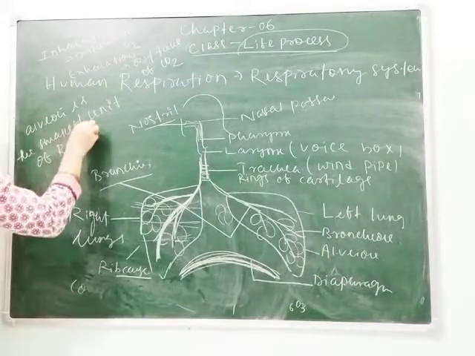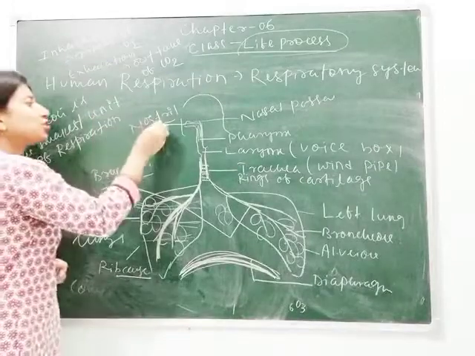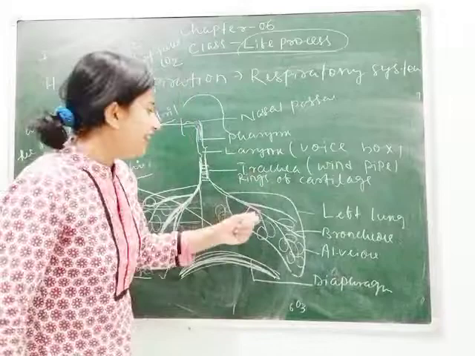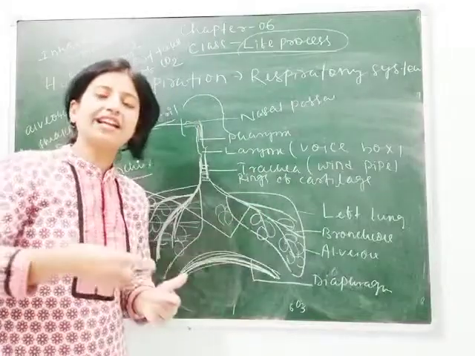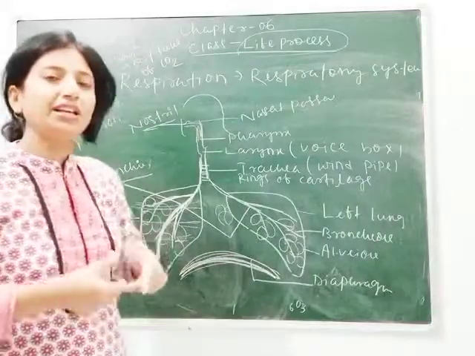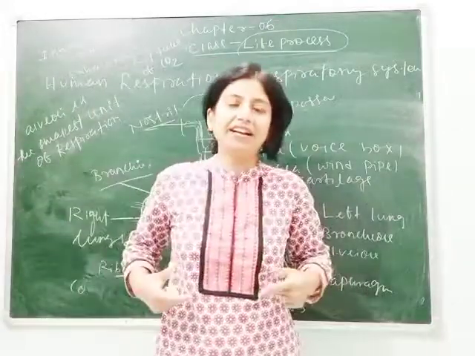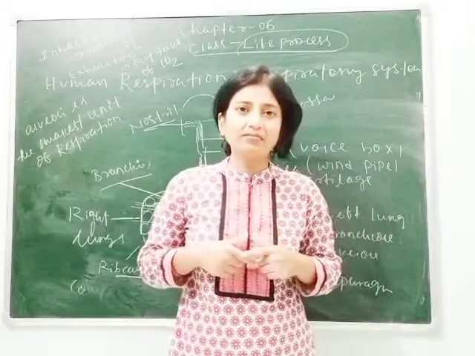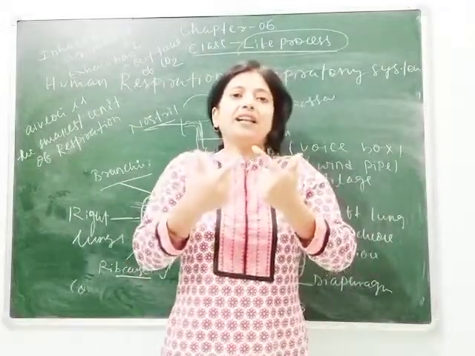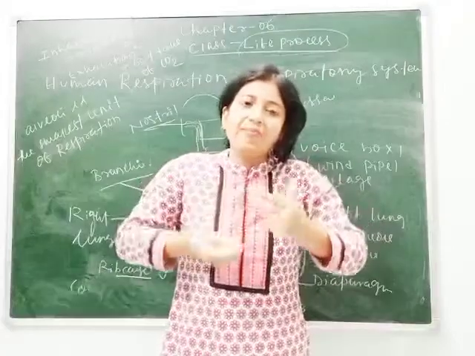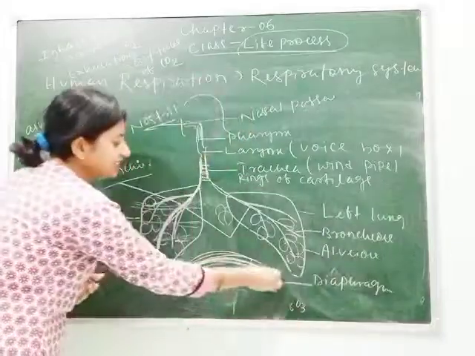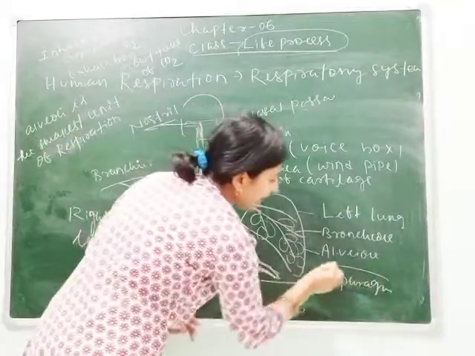So the oxygen that entered through the nostril at last reaches the alveoli, and the alveoli are also the last site for gaseous exchange. When the oxygen gets into the alveoli, our chest cavity gets expanded. Means when we inhale like this, our chest cavity expands, and when we exhale like this, our chest cavity falls.